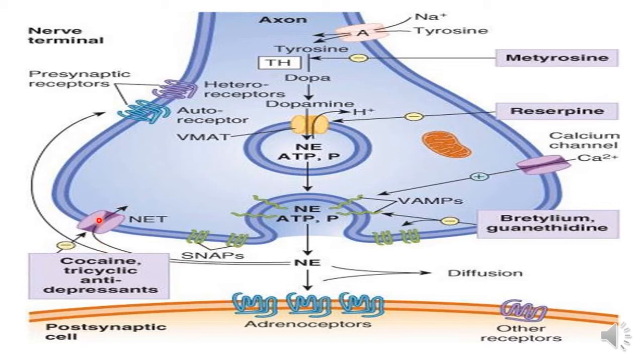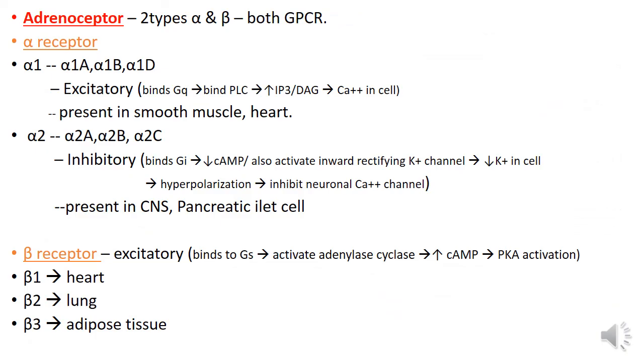by the norepinephrine transporter, and there is the blocking action of the metyrosine, reserpine at this site, bretylium and guanethidine at this site, SNARE proteins, and cocaine and tricyclic antidepressants prevent entry of the norepinephrine at the synaptic terminals.